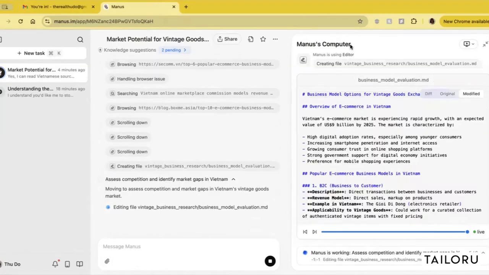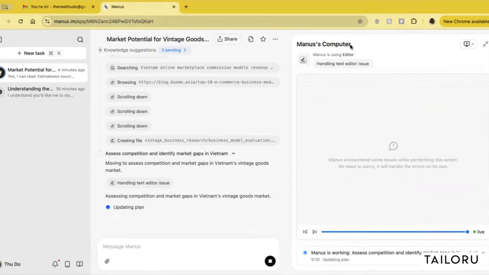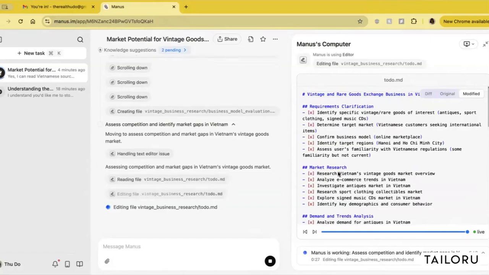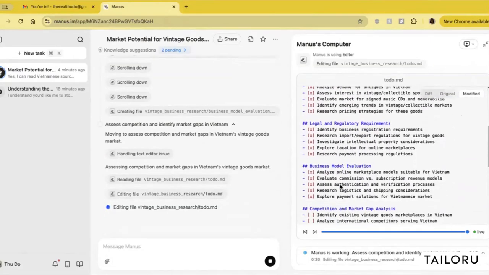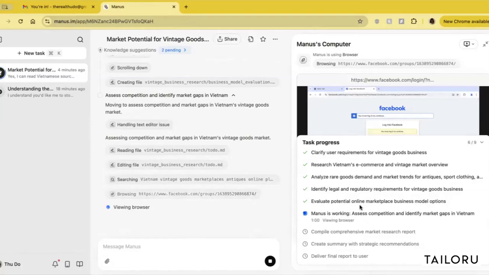All right. So I'm starting to see some outputs. For the evaluation of the business plan, Manus encountered some more issues, but this should be close to done. Oh, this is interesting. There's a checklist that Manus is showing me. These are the tasks that I need to make, these are what I have done, and these are the tasks that I have left to do. It's now assessing competitors, and then it's going to compile all of these into a market research report.